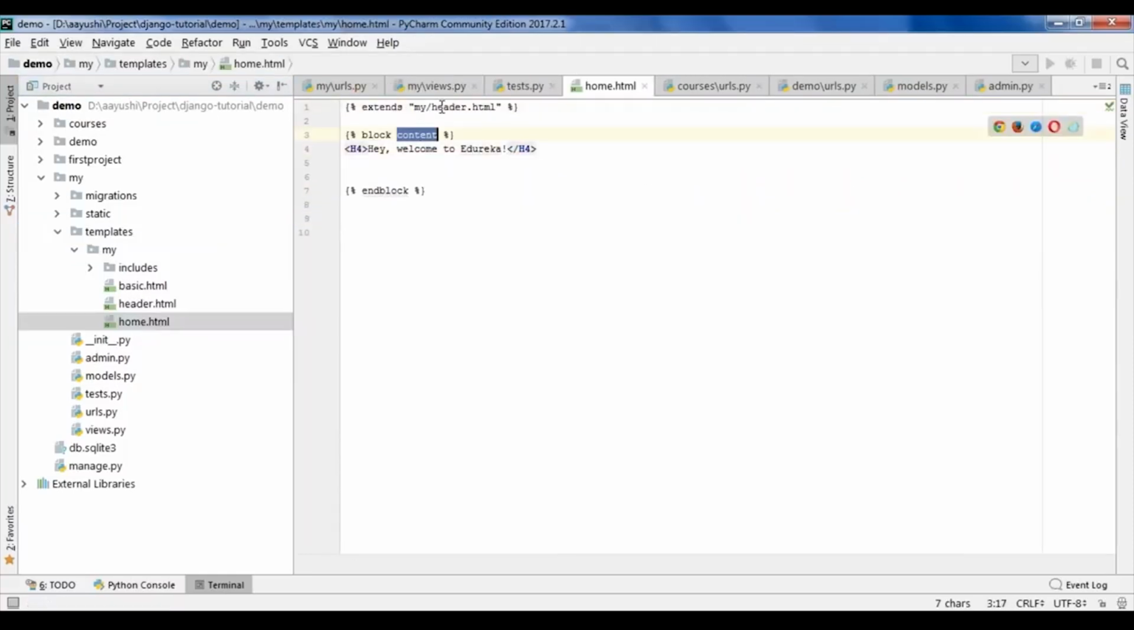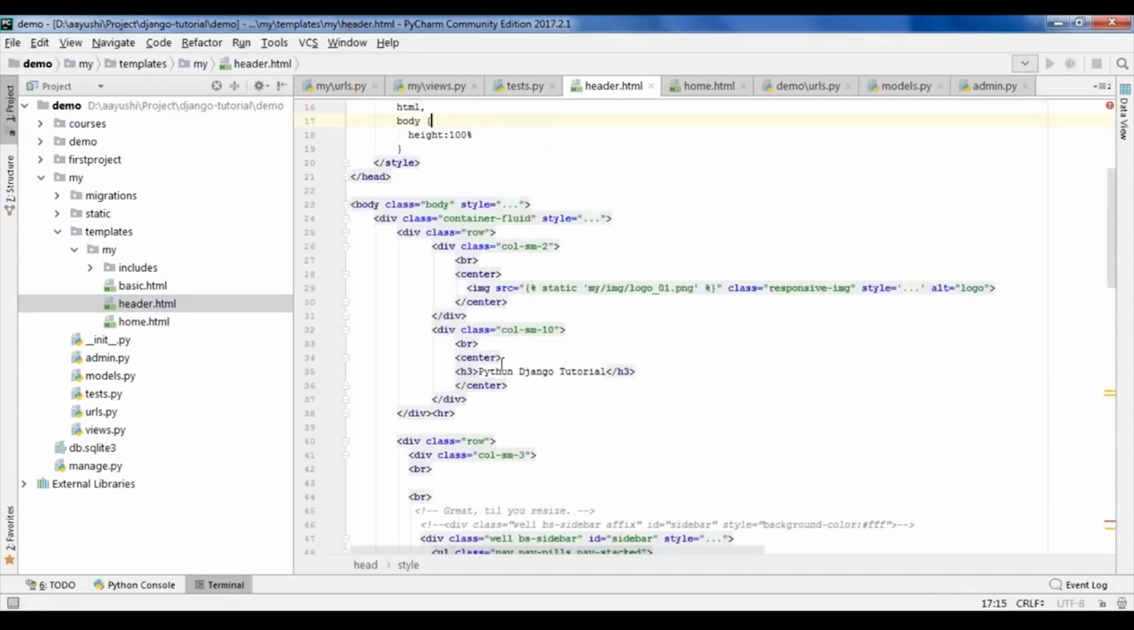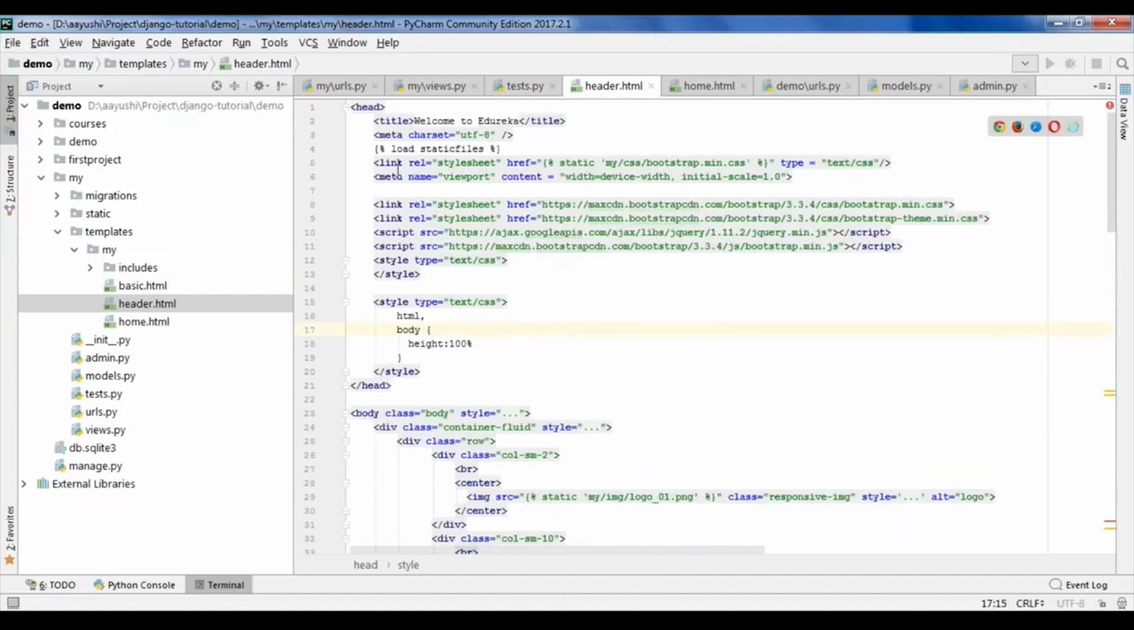As you can see here, it first extends header.html, and then it will just display this text, that is, hey, welcome to Edureka. This is present in the Jinja logic. Now if I go to header.html, which it has extended, here all your HTML is present. This is my header part where I've displayed welcome to Edureka, and then I have loaded some static files which are the images. Inside that I've also used some bootstrap which has a link of this.